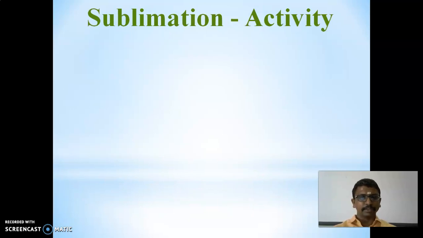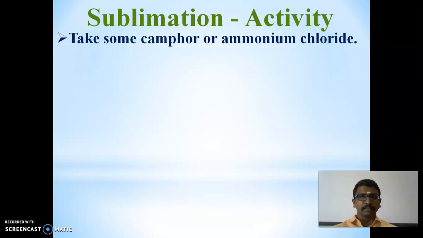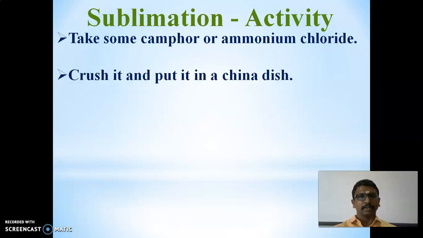First, we will discuss the sublimation concept with one activity. We have to take camphor or ammonium chloride. What is the formula for ammonium chloride, children? The ammonium formula is NH4, and the valency for ammonium is +1. The chloride formula is Cl, and the valency for chloride is -1. So the ammonium chloride formula is NH4Cl.